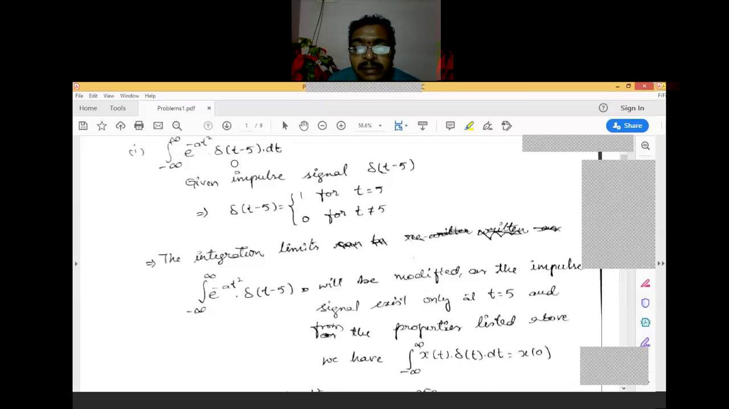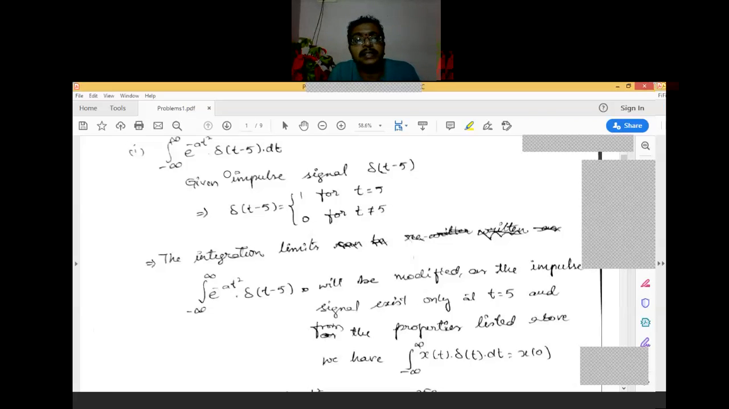So the impulse signal exists at the 0 instant, so 0 instant means delta of 0. For this problem, delta of 0 exists only if t is equal to 5. If I substitute t equals 5, it becomes delta of 0, and at delta of 0 only the value is 1. Where t is not equal to 5, the delta of t minus 5 is always equal to 0.